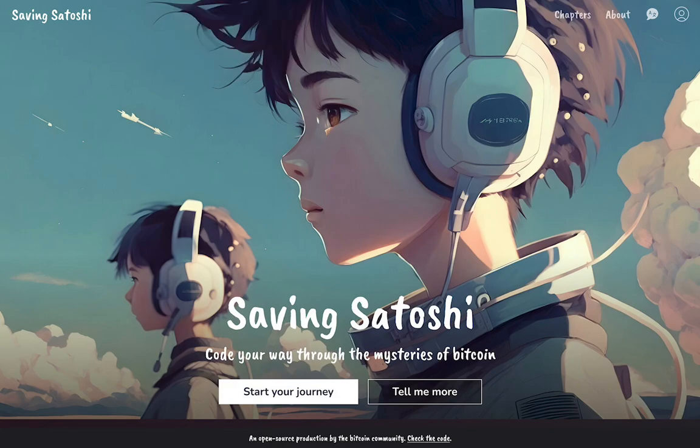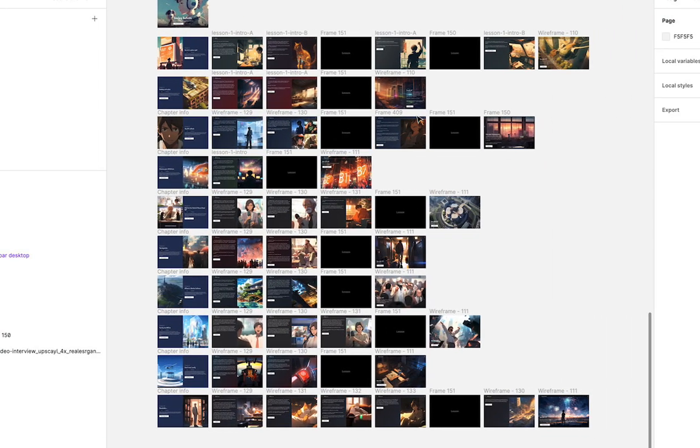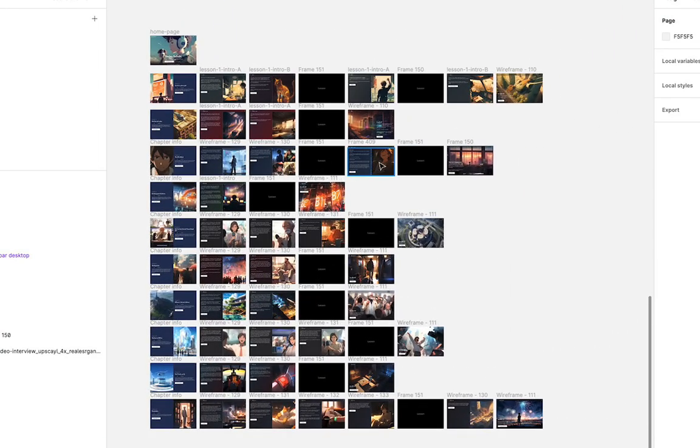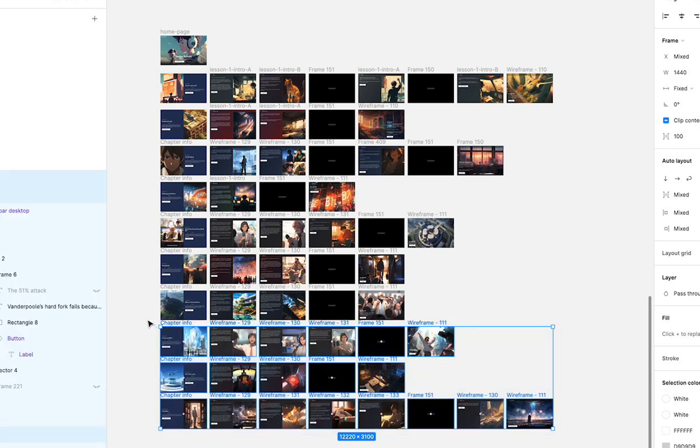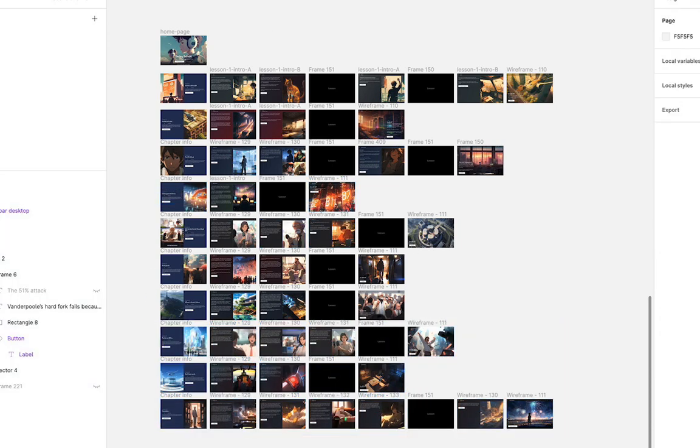Current status is that we've generated images for every single image that we need. This is the whole view here. You see the home screen at the top, and then each chapter is one row, and you can see there are like 3 to 6 images per chapter. It's 50 something or so. And so a lot of these here at the bottom, we actually had nothing up until this week or last week. A lot of new stuff here.